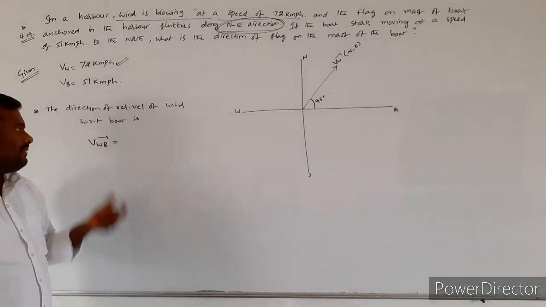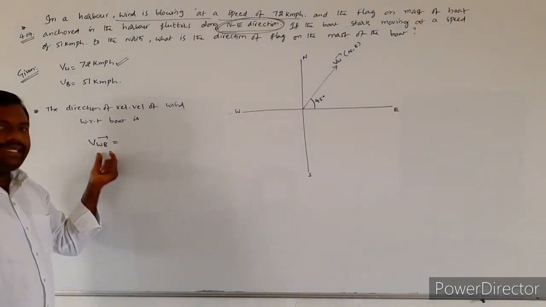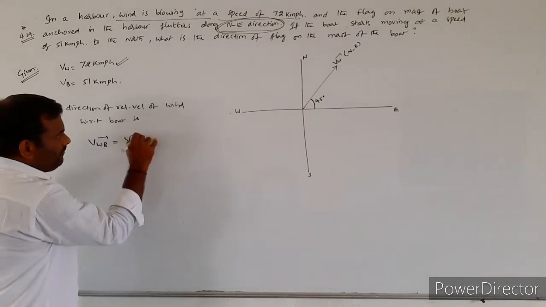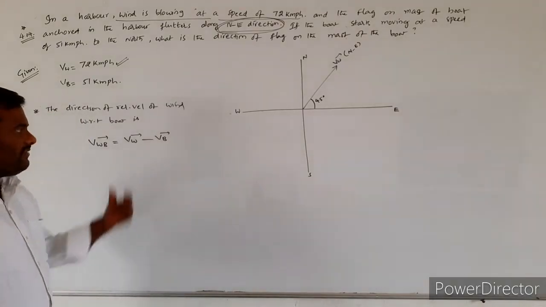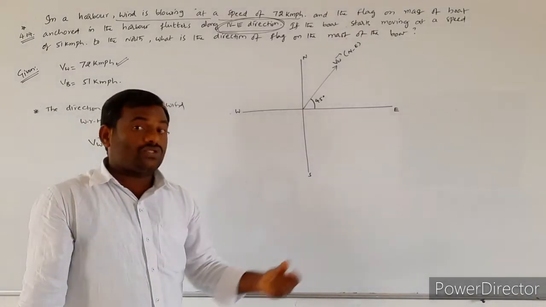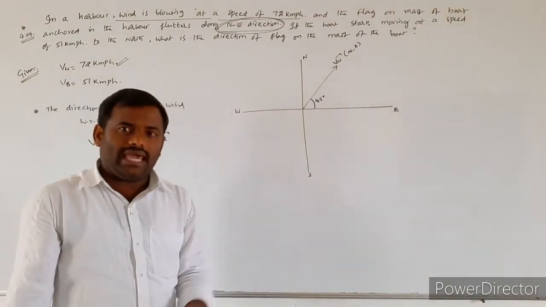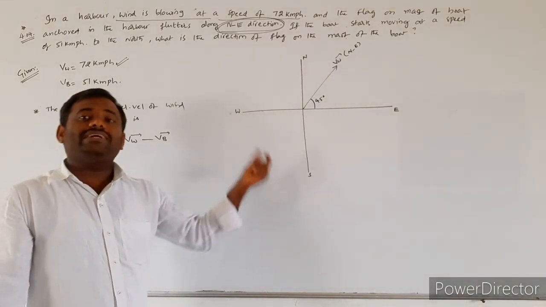It is represented by VWB bar, velocity of the wind with respect to the boat, which is equal to VW bar minus VB bar. In the previous problem also we did the same thing. So whenever the relative motion is taken, we have to consider the negative vector of the second vector.